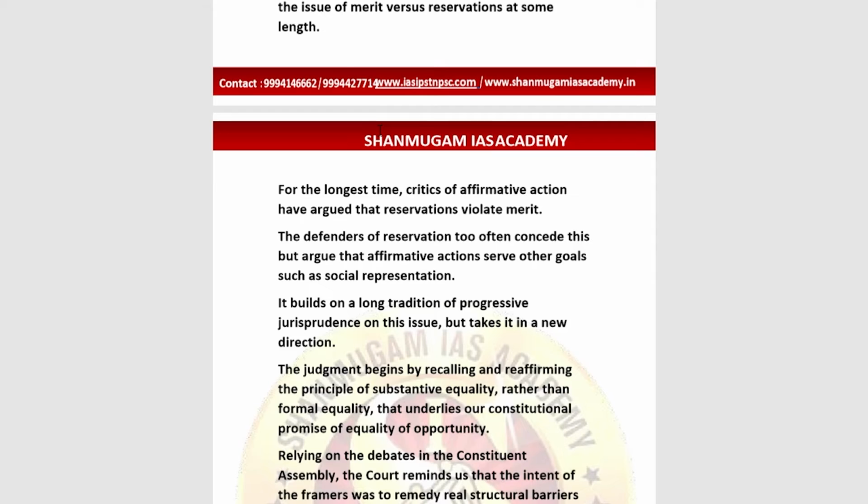The court took this opportunity to directly address the issue of merit versus reservation at length. It said the critics of affirmative action have argued that reservations violate merit. They are saying that the reservations in the country, in the form of all India quotas and reservations, violate merit. But the defenders of reservation, too often concede this but argue that affirmative action serves other goals such as social representation. So two points are here. The critics say this violates merit, but the defenders say we have to see it in the form of social representation. So these two points are important.